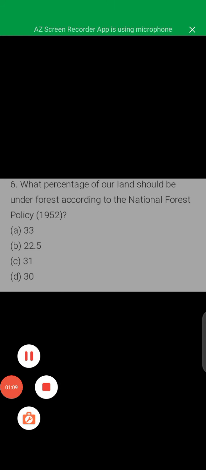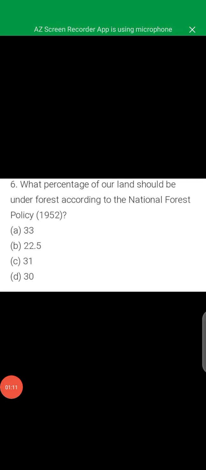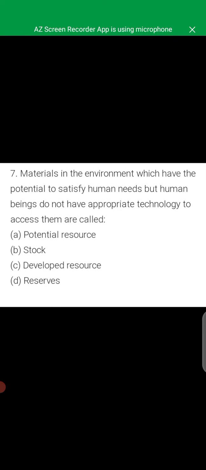Next question is, what percentage of our land should be under forest according to the National Forest Policy of 1952? That we had already discussed in the chapter, that is 33%. Next question is, materials in the environment which have the potential to satisfy human needs but human beings do not have appropriate technology to access them are called what? That is stock.